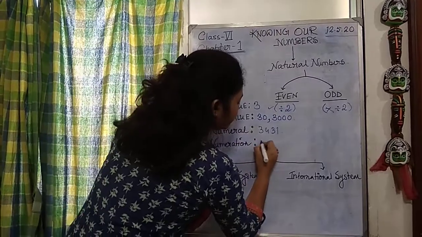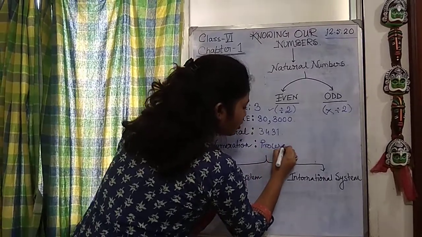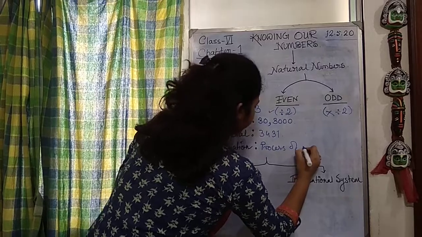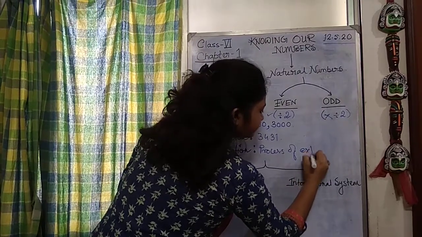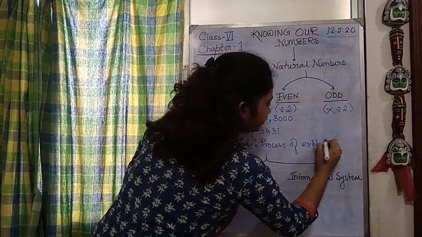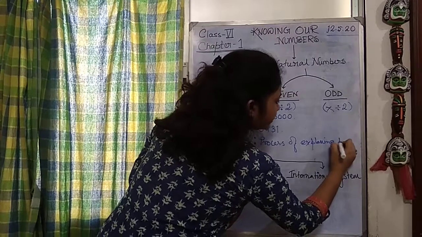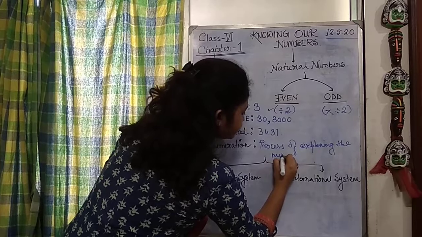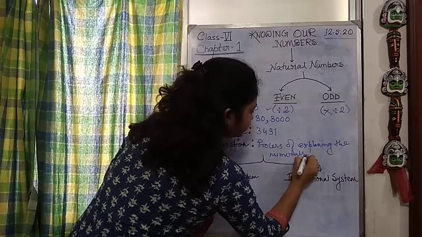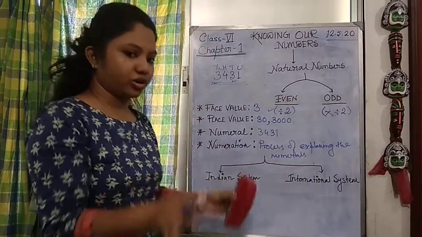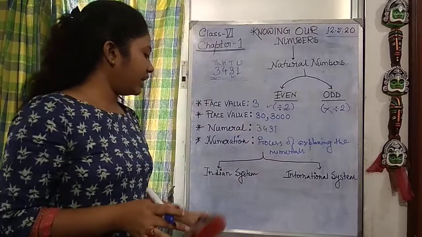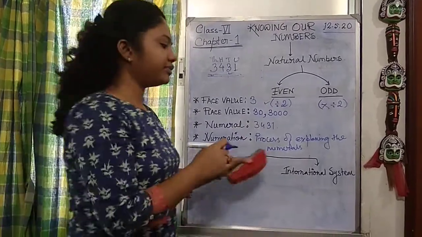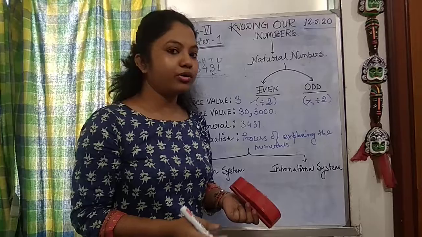So we can say it is the process of explaining the numerals. Okay, in short.